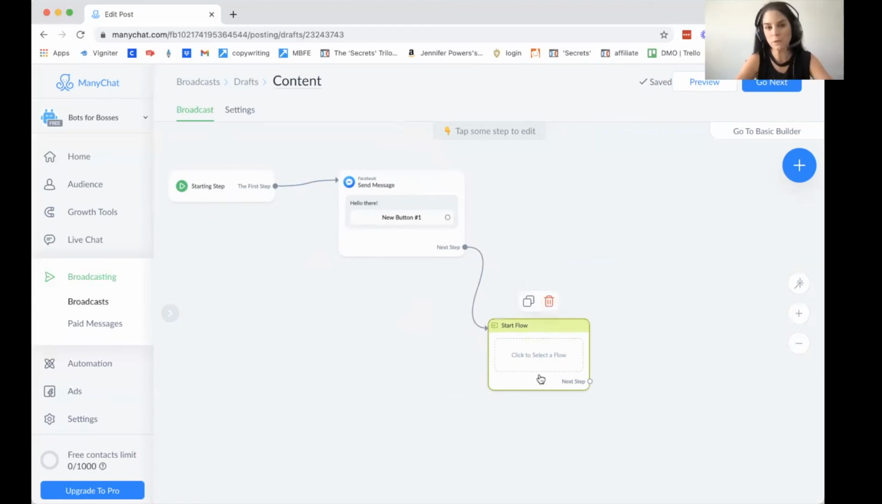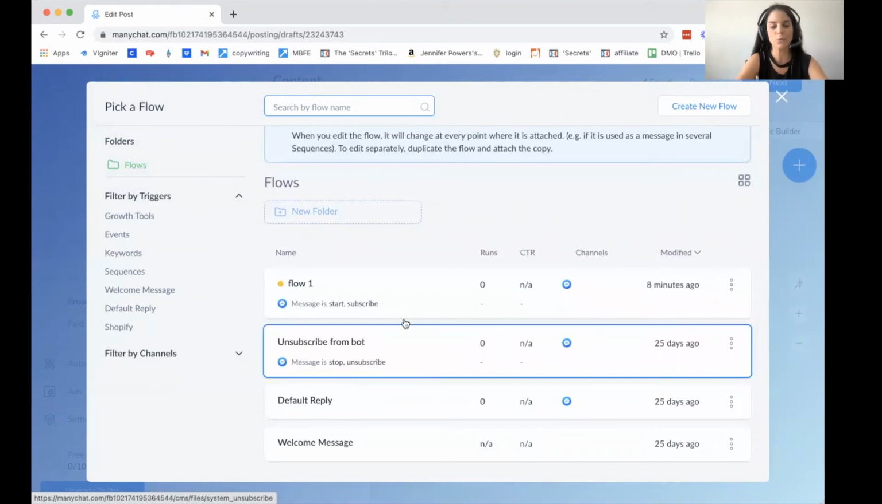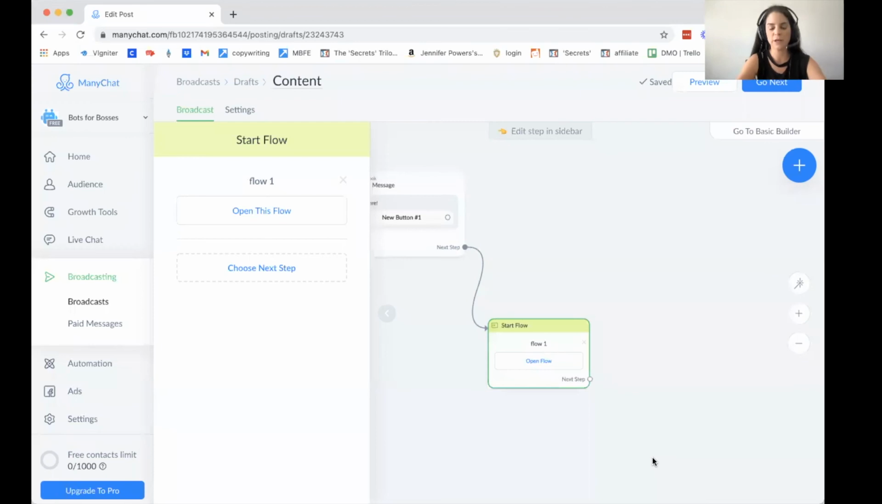What's really cool about this and very helpful is if you created this flow and that flow might make sense for multiple different campaigns or marketing messages for different audiences that you may have, you will be able to do the work once and create that really great flow and then use it in multiple different broadcast messages if that makes sense and if that is helpful for you. So from here, I will click to select a flow and all of the flows that I have will be listed here. All I have to do is select one, hit select this flow, and there you go.